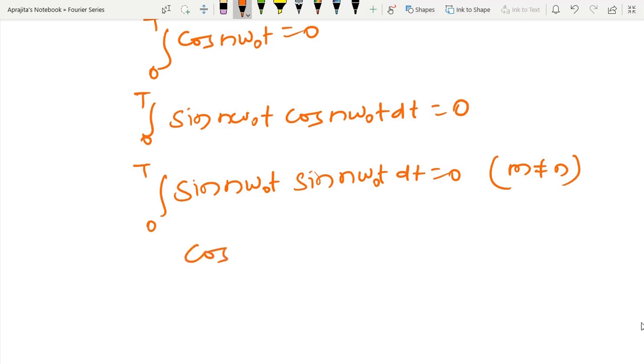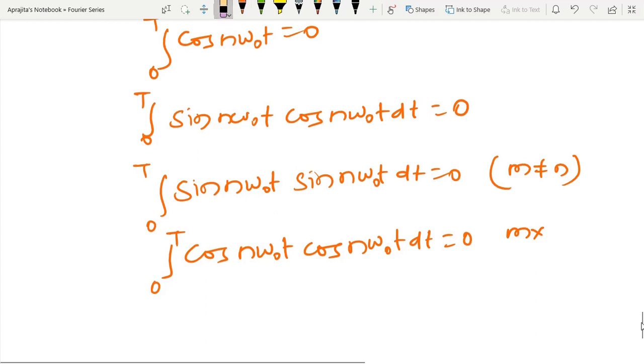Similarly, one can generalize the same result for the multiplication of two cosine functions within one time period. This is equal to 0 provided m is not equal to n.